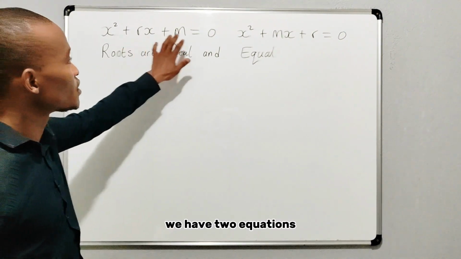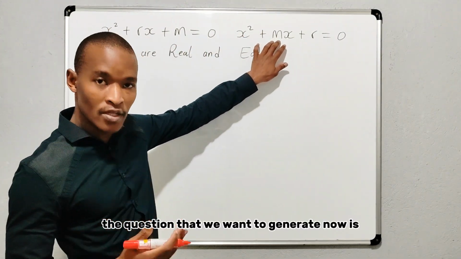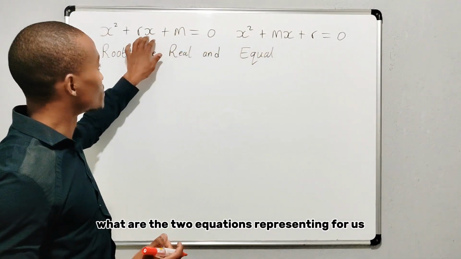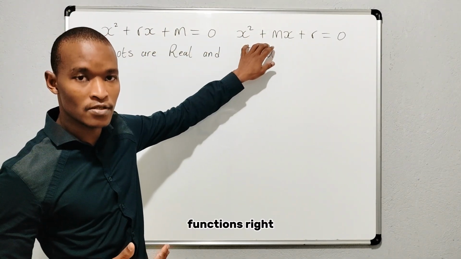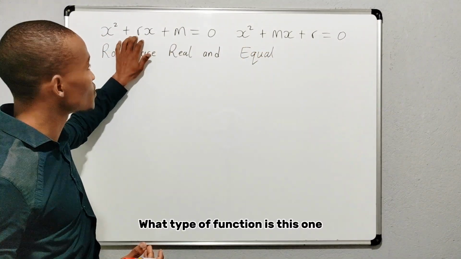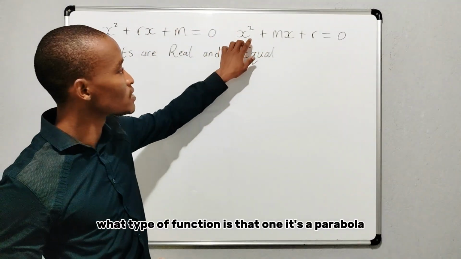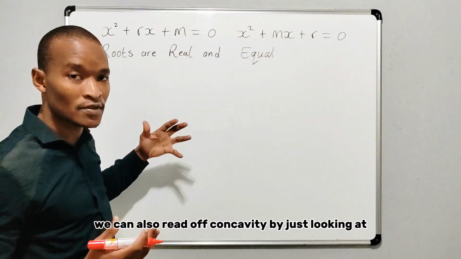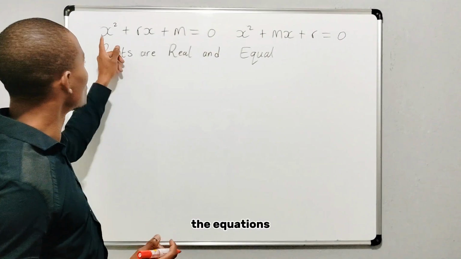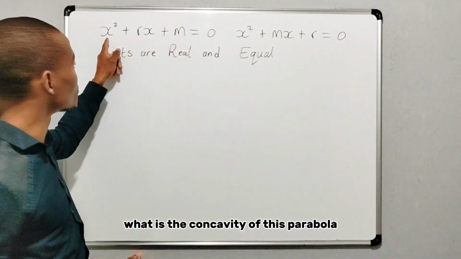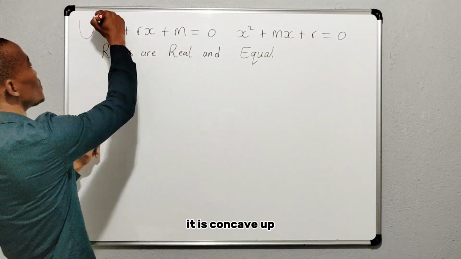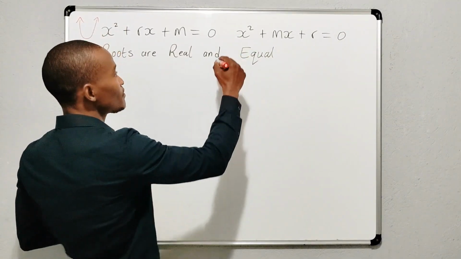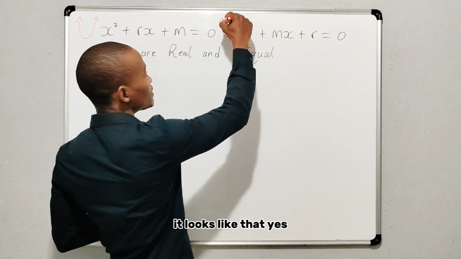We have two equations. The question that we want to generate now is, what are the two equations representing for us? Functions, right? What type of function is this one? It's a parabola. What type of function is that one? It's a parabola. Concavity, we can also read off concavity by just looking at the equations. What is the concavity of this parabola? It is concave up. It looks like that. What is the concavity of that parabola? It's concave up. It looks like that.